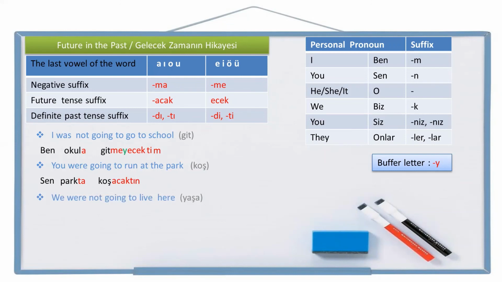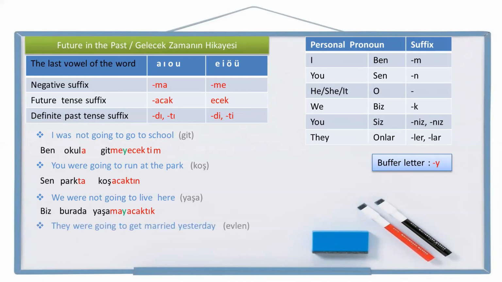Another example. We were not going to live here. Live is yaşa in Turkish. Let's write the personal pronoun we, biz. Where? Here. Burada. Live, yaşa. Not live, yaşama. Not going to live, yaşamayacak with the buffer letter, yaşamayacak. And were not going to live, yaşamayacaktı. And the personal pronoun suffix to the end. Biz burada yaşamayacaktık. We were not going to live here. Biz burada yaşamayacaktık.